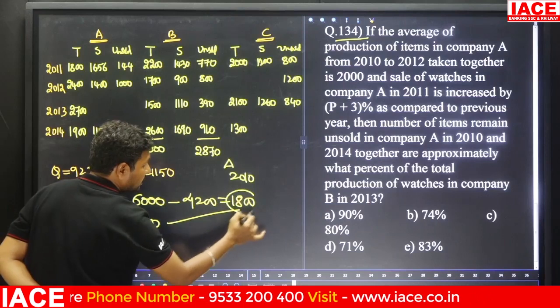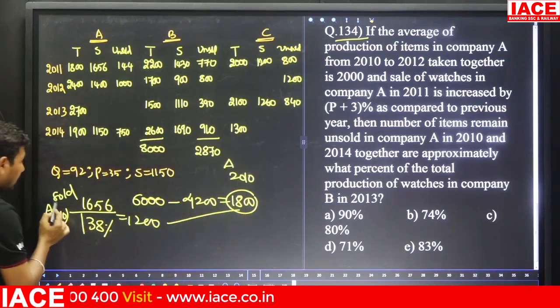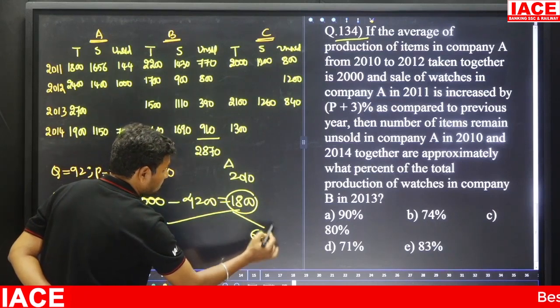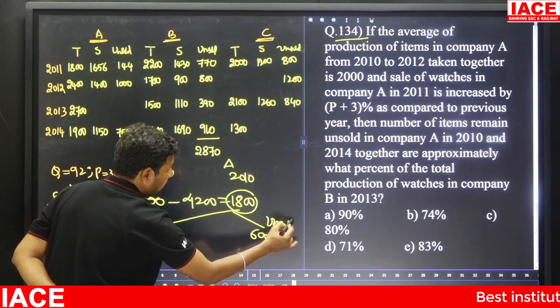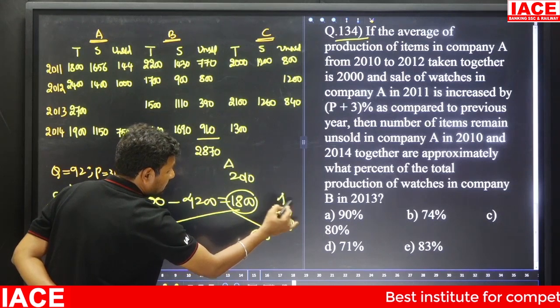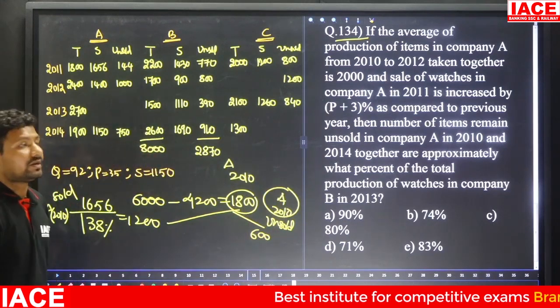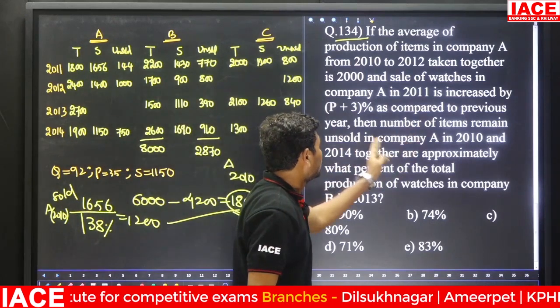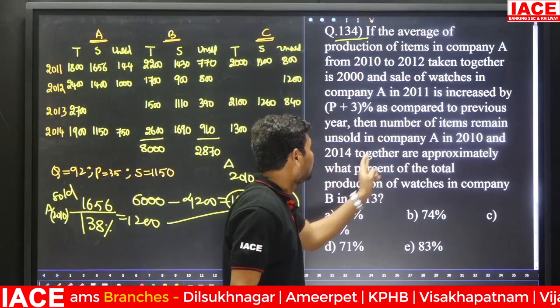A's total production in 2010 is 1800 and A's 2010 sold value is 1200. Then the remaining 600 belongs to unsold. Unsold belongs to 2010 for which company? Here, company A. Okay. Next, the number of items remaining unsold in company A in 2010 and 2014 together.